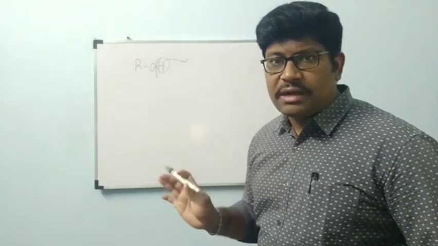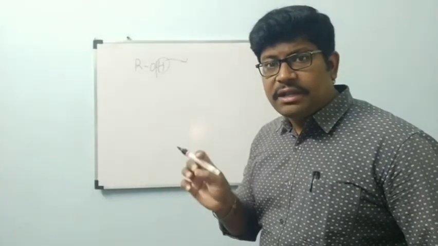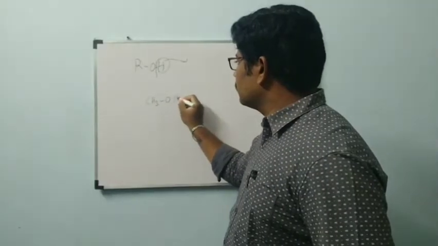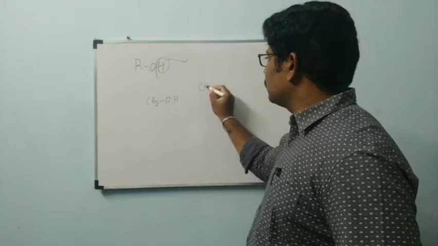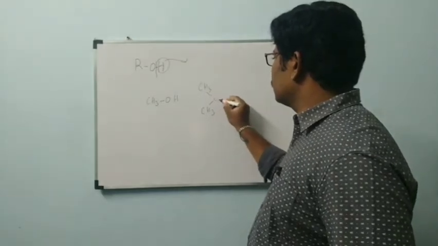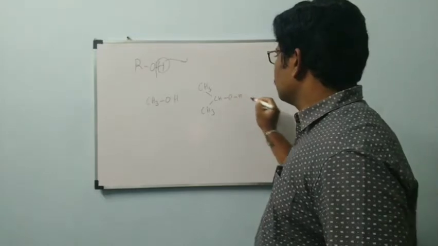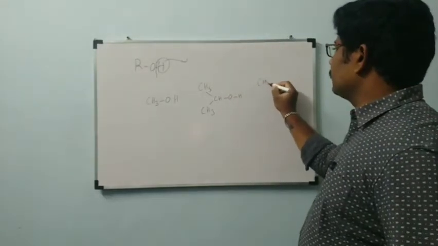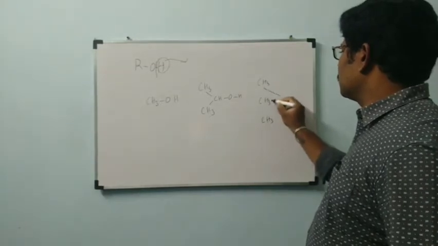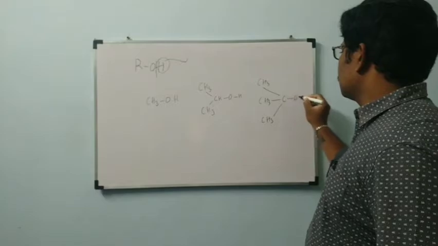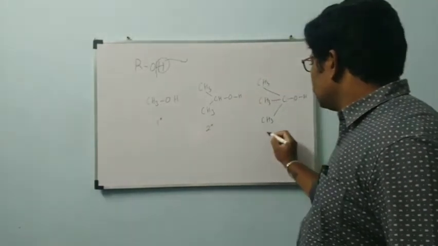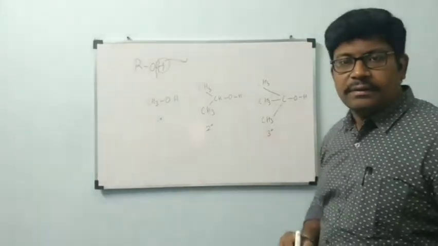In that acidity of alcohols, I told reactivity of alcohols follow. This is primary alcohol, this is secondary alcohol, and this is tertiary alcohol.